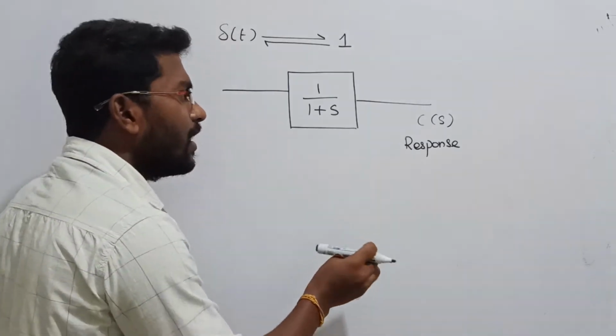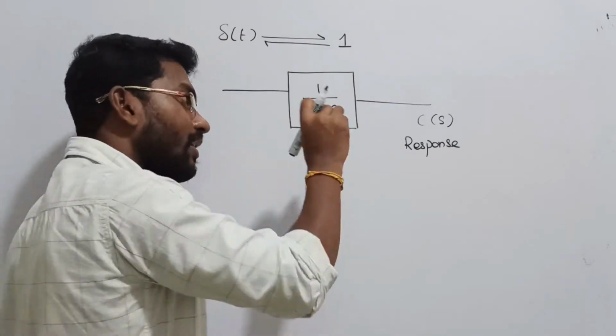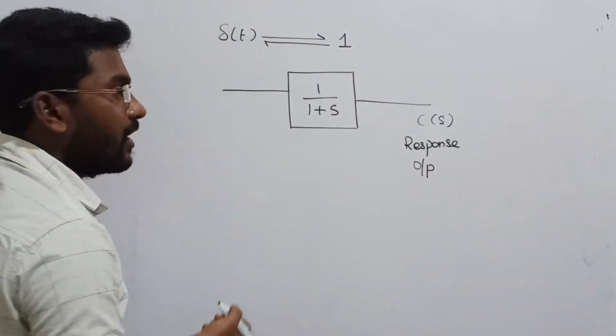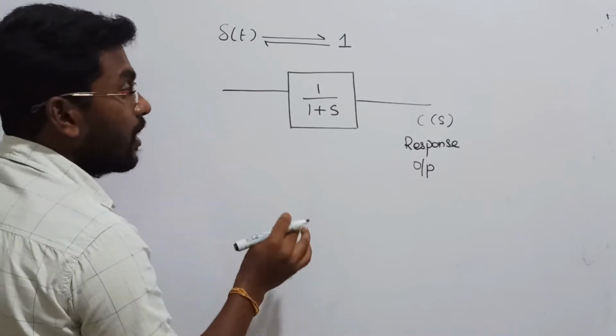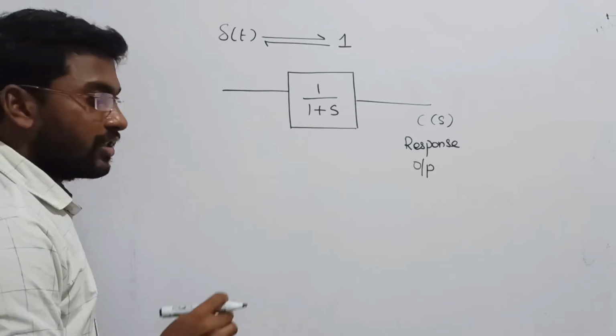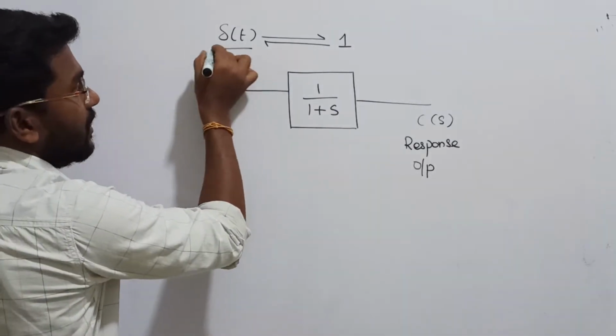So the thing is, I am just testing the response, right? Slowly I am injecting it into your mind, like a poison. Response in the sense of the output of the system for the corresponding input. The question is: find out the impulse response of the given system. Impulse in the sense delta of t.